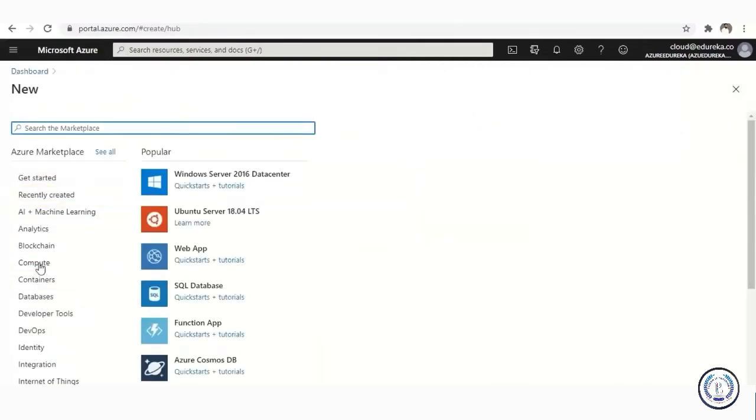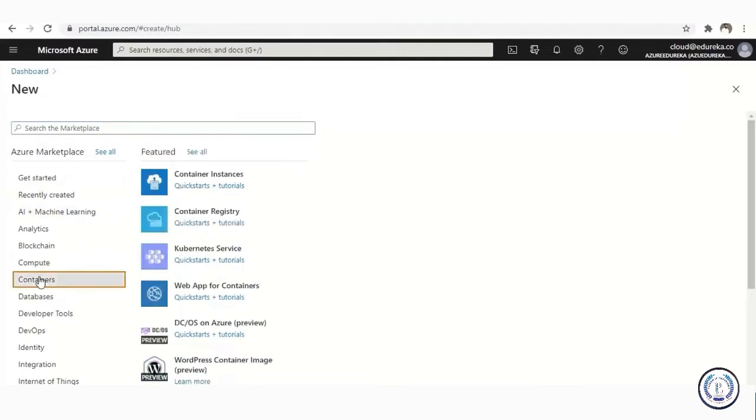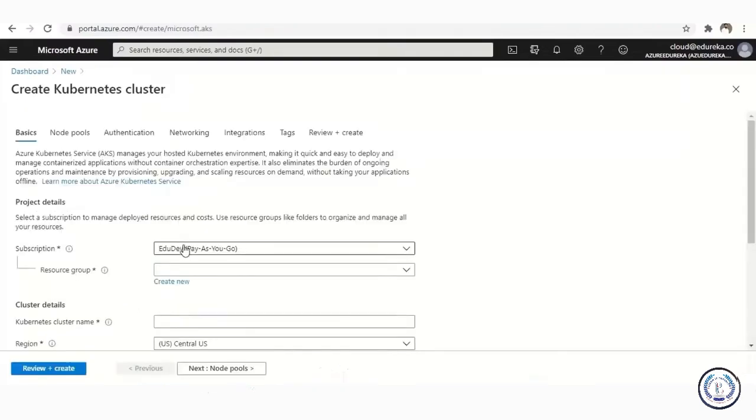Here you can see all the service domains that are there for offering. So I'm going to click on the containers one and click on Kubernetes service. Once you do that, you'll be brought to this page and you'll get all the details, right? AKS manages your hosted Kubernetes environment, making it quick and easy for you to manage containerized applications. The main point is without having to container orchestrate or have any expertise in that.